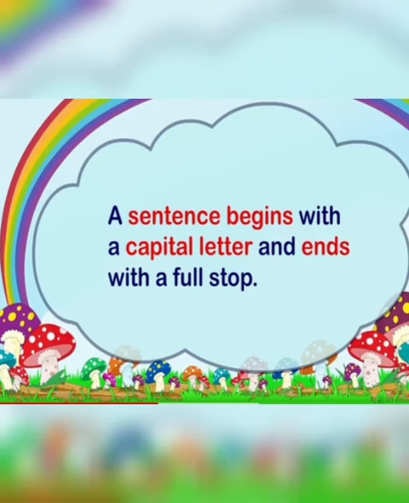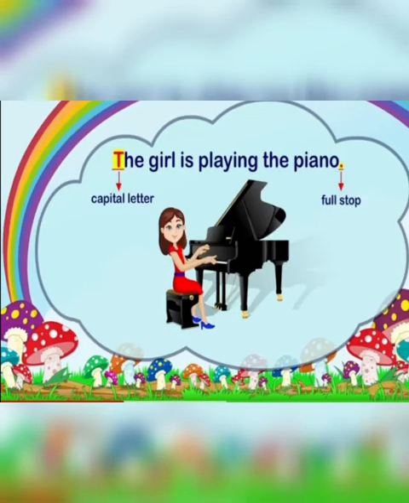Okay? Like, for example, see, a girl is here with a piano. How will we make the sentence? The girl is playing the piano. In this sentence, T of the word "the" will be written in what? Capital letter. And when we end the sentence, we will be ending it with a full stop.